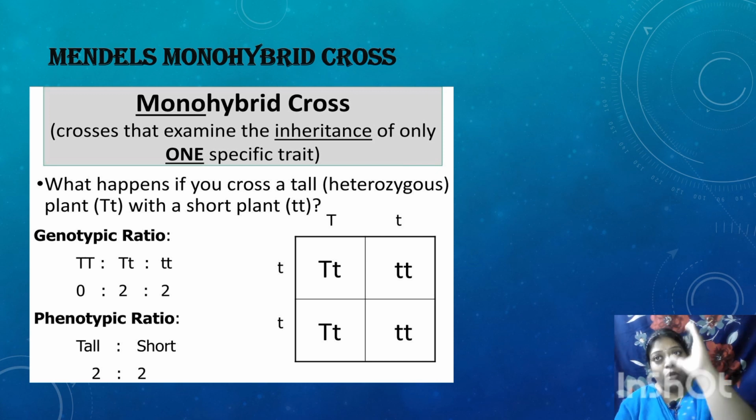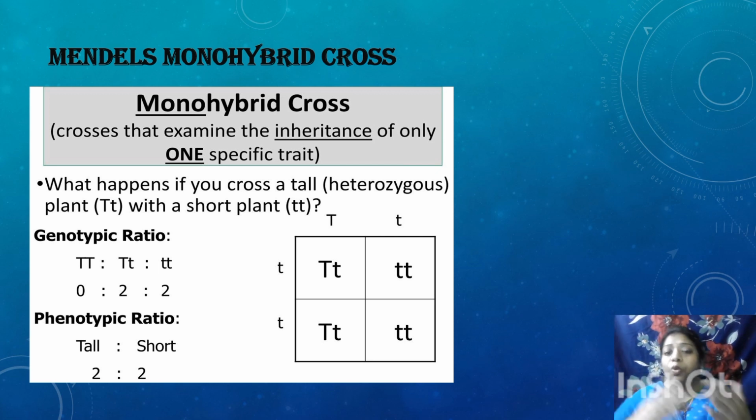When he cross-fertilized, what was the net result? In the first generation, the tall and tall, since the capital T is dominant, produced tall, and the tall and short produced tall and short.